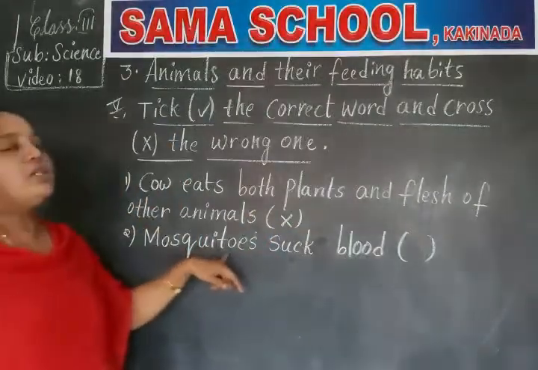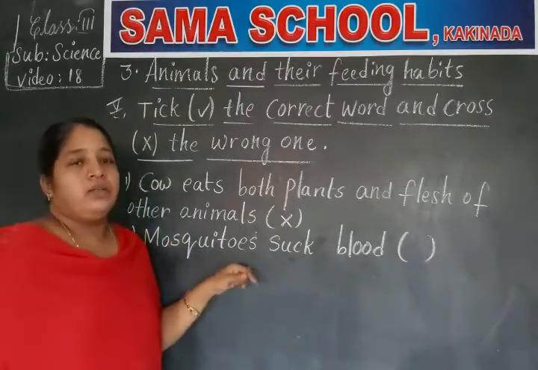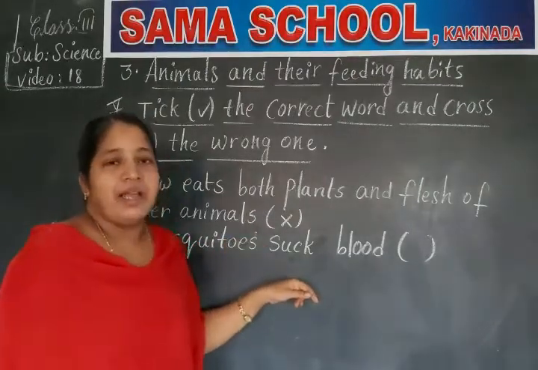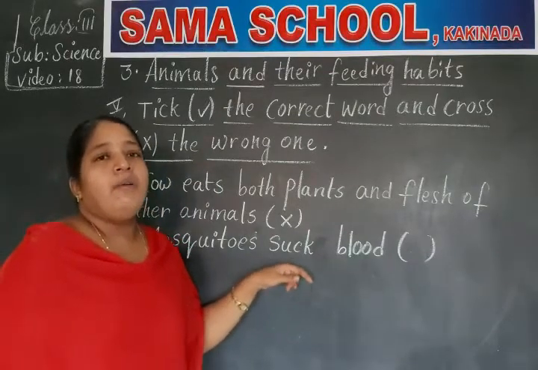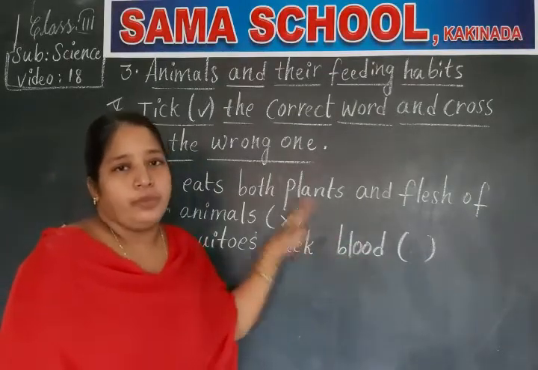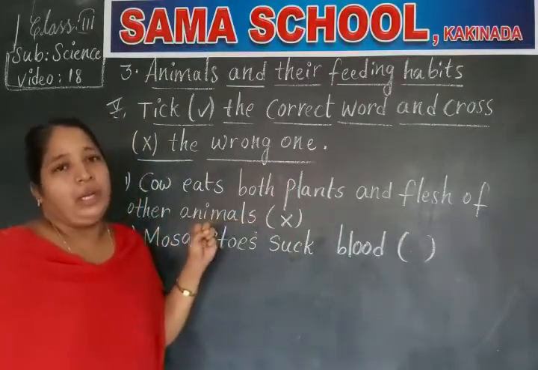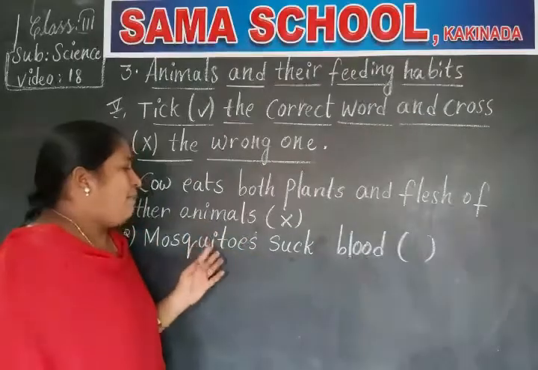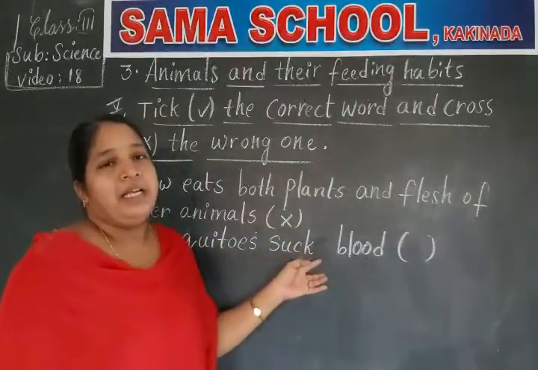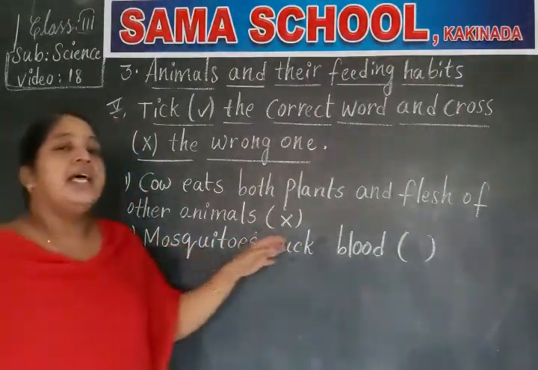So mosquitoes have long pointed sucking tubes, right? Mosquitoes and some other insects like butterflies and honeybees have long pointed sucking tubes. What is the meaning of suck? To pull the liquid, liquid in the sense of water-like substance. And mosquitoes suck, pull the blood from our body. So the given sentence is correct.